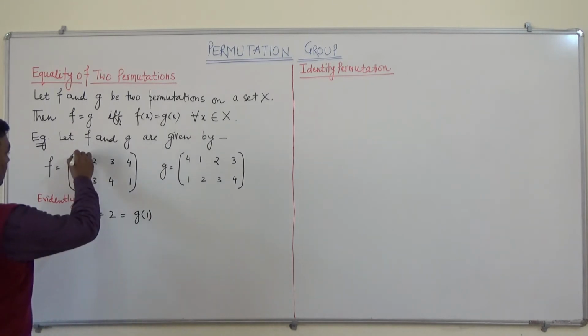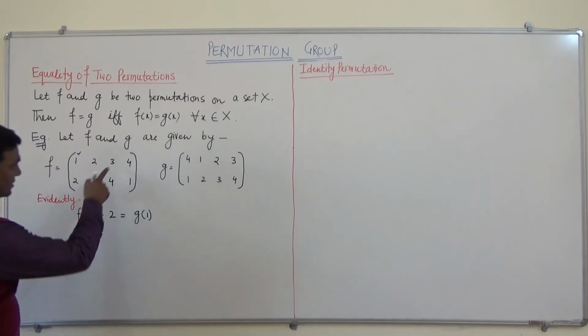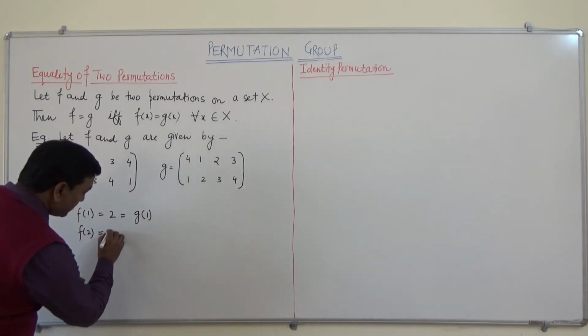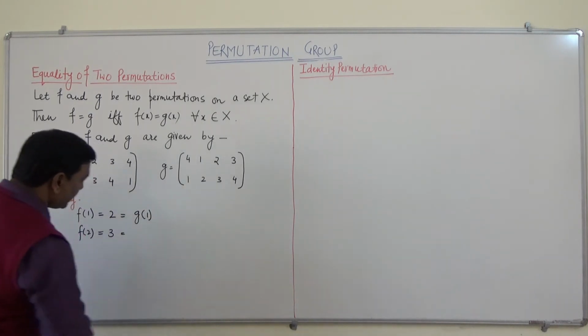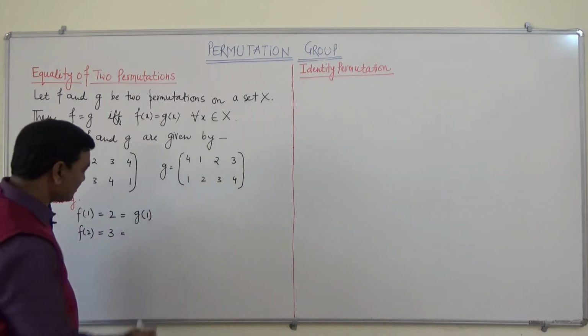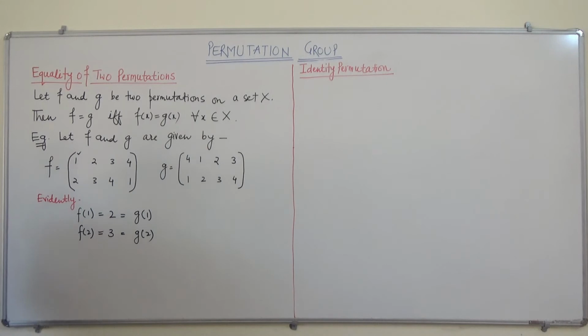Now f(2) is 3, which is equivalent to g(2), also 3.